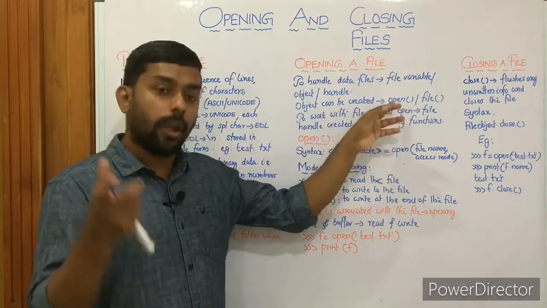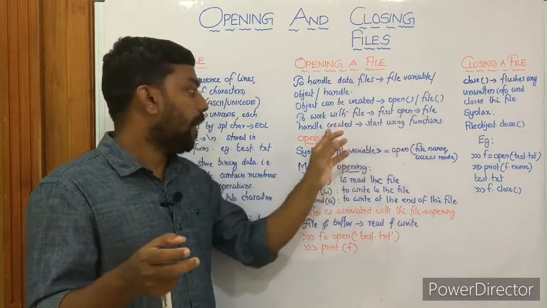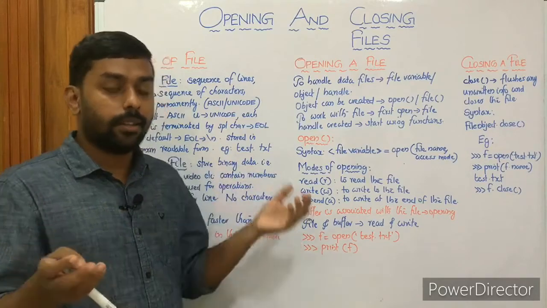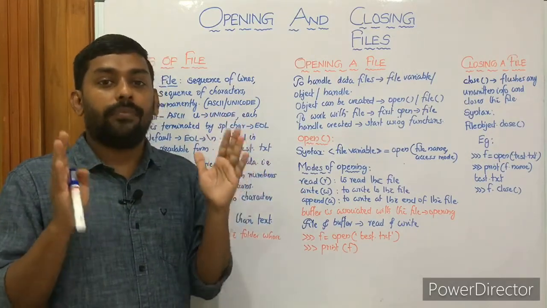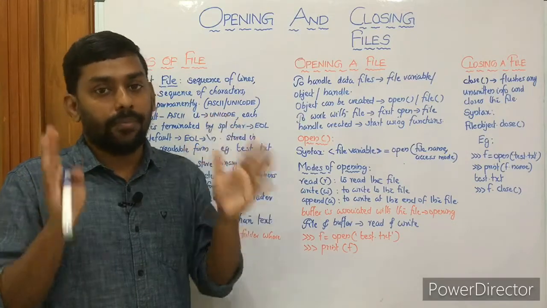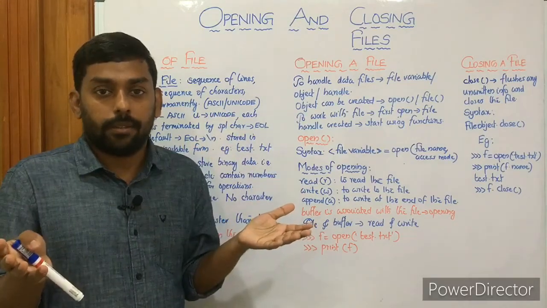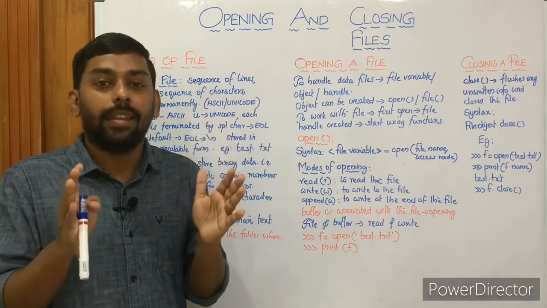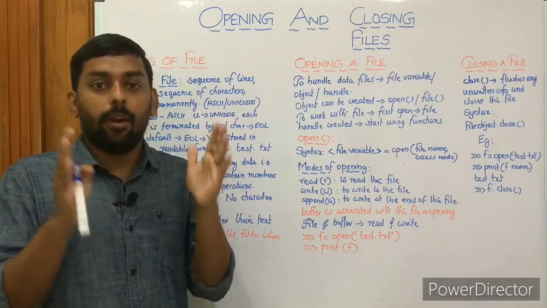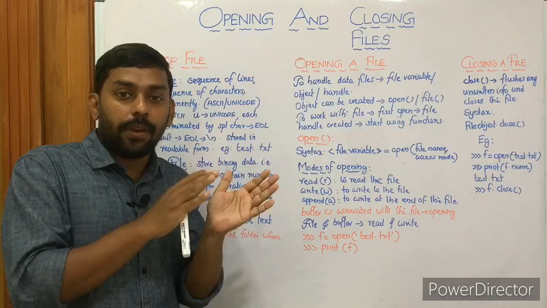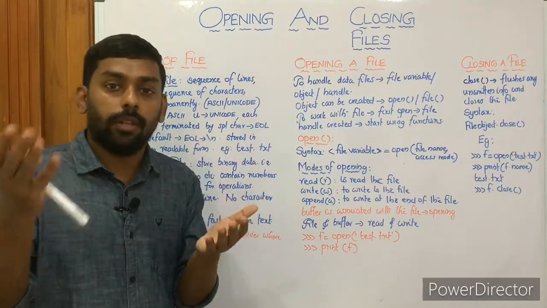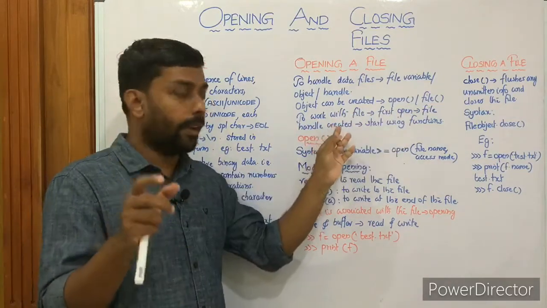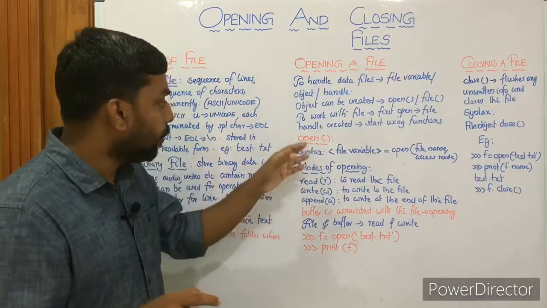Then to work with a file, first you have to open it. First you have to open a file, a file handle will be created, then start using the functions which are needed to perform the operations. That means we need a file handle or a file variable or a file object to work with a file. How can we create the file object or file handle? That's the question. Using the open function, you can create a file handle. And using that file object, you can make use of all the library functions available. Okay, let's look at the syntax.